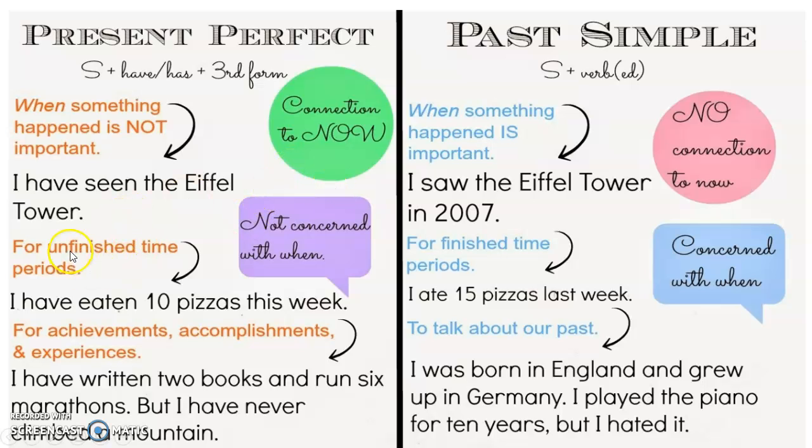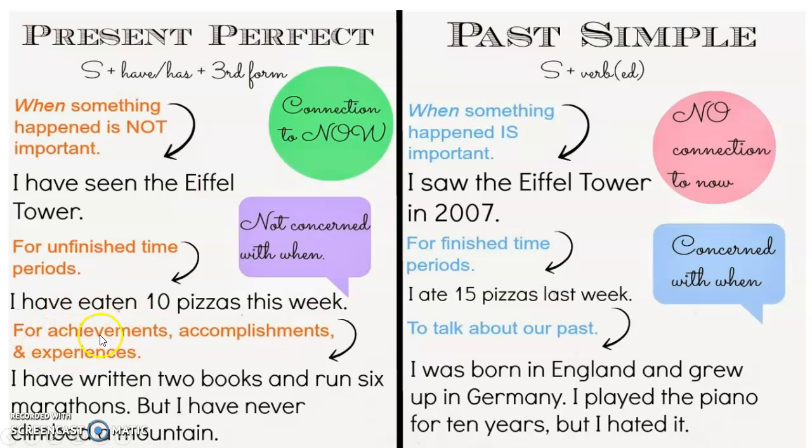And present perfect is for unfinished time periods. So you are talking about something that you haven't finished yet, something that still affects you, something that has a connection to now. For example, I have eaten 10 pizzas this week. Maybe this week is not finished yet. So you are talking about things that you have done, things that you continue doing because it's unfinished. But past simple is for finished time. I ate 15 pizzas last week. So last week finished and it died. So the connection is not with the present.